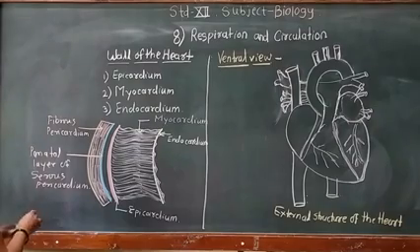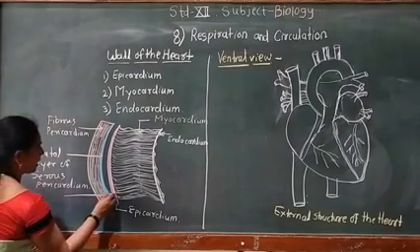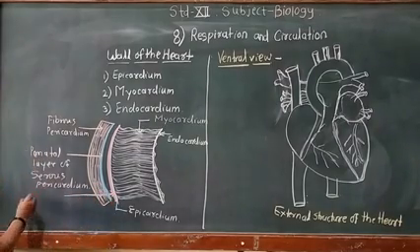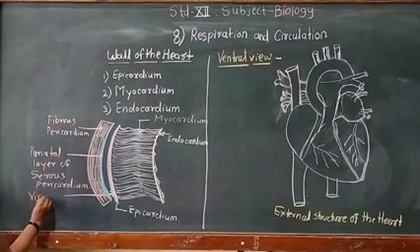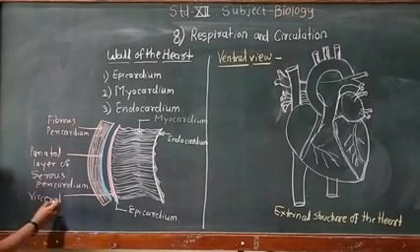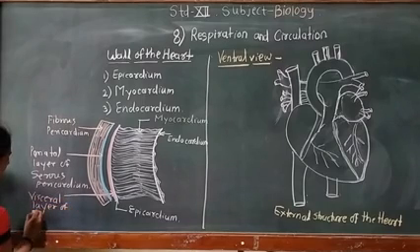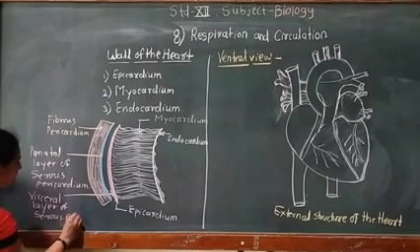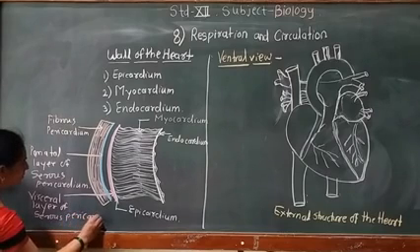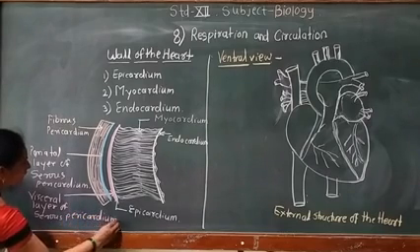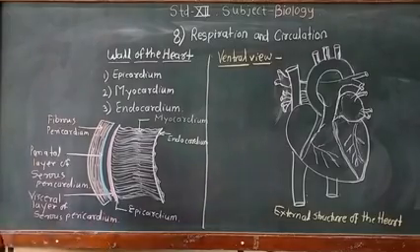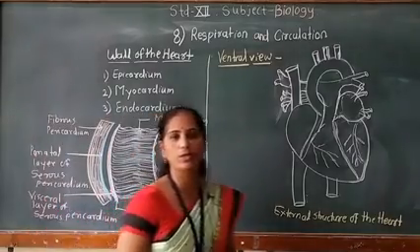Then the innermost layer of this pericardium is called the visceral layer of serous pericardium. So these are the different layers of the pericardium, the outer protective covering of the heart.